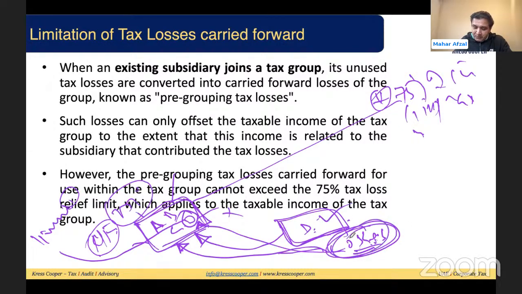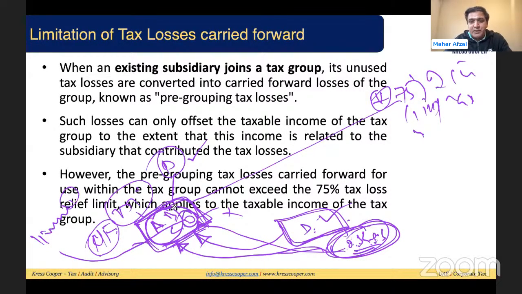These are the pre-grouping losses. If these pre-grouping losses have not been adjusted 100%, still the losses are remaining, then D can carry forward these losses with itself. So this is very clear, right? There are two conditions to adjust the pre-grouping losses: 75%, and that there should be an income of the respective subsidiary. It will be adjusted against the respective income. If these losses have not been adjusted fully, then D can carry forward the pre-grouping losses against its taxable income in the future. Any other losses of A, B, C, or any group losses of A, B, C, D, or pre-grouping losses other than the subsidiary's, D will not carry forward.